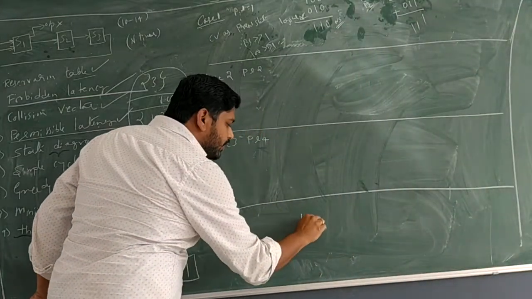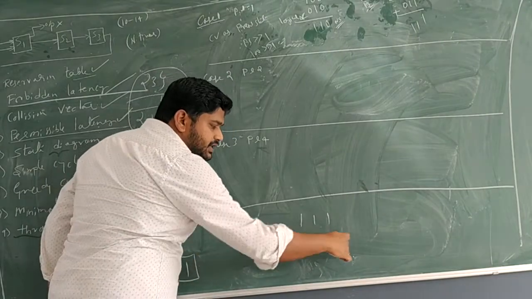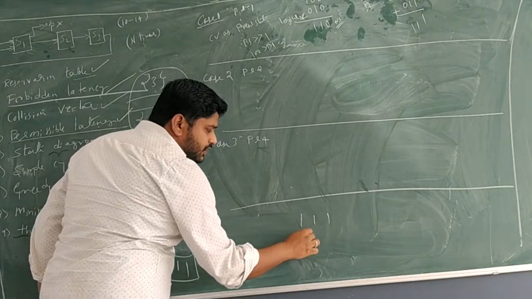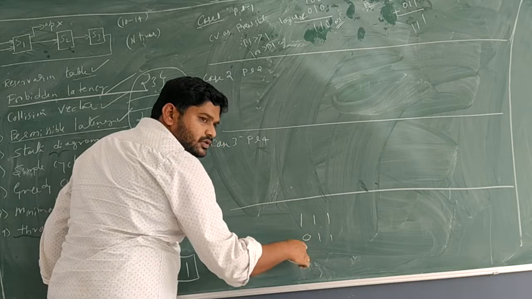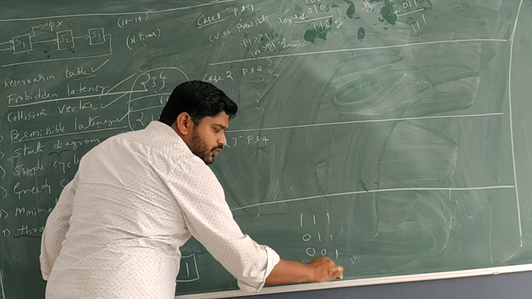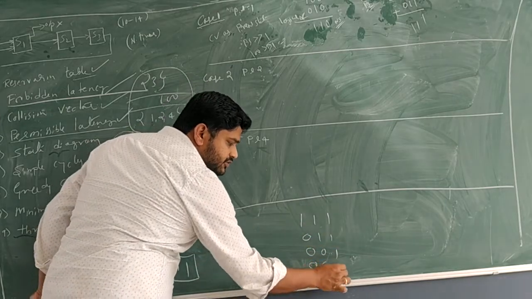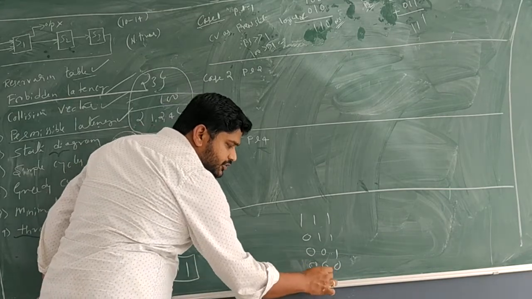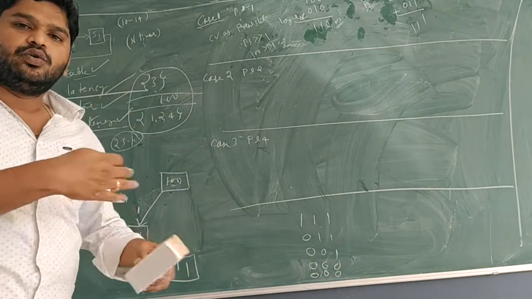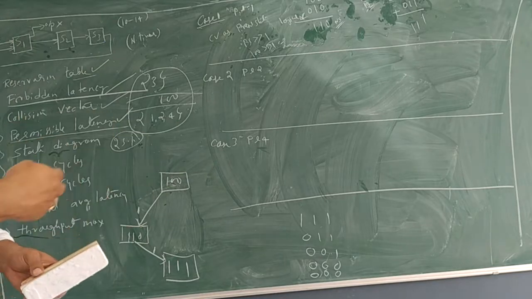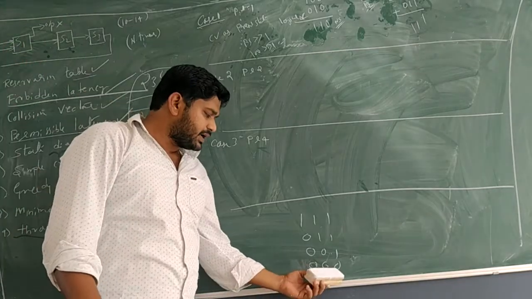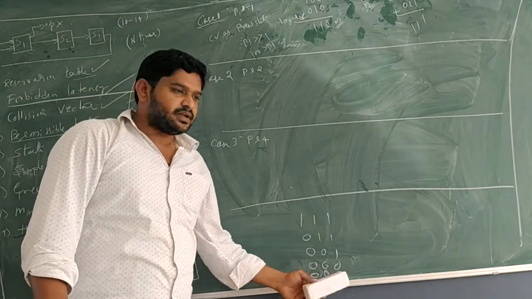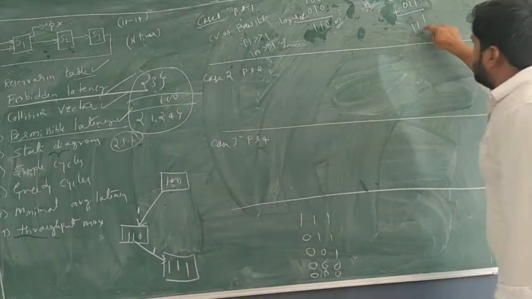4 latency means what? See, 1 1 1. Right shift by 1 time: double 1 0. 2 times: 0 0 1. 3 times: 0 0 0. 4 times: 0 0 0. See, if we do more than 4 or 5 bits or 6 bits, always what we will get is 000. Is it clear?